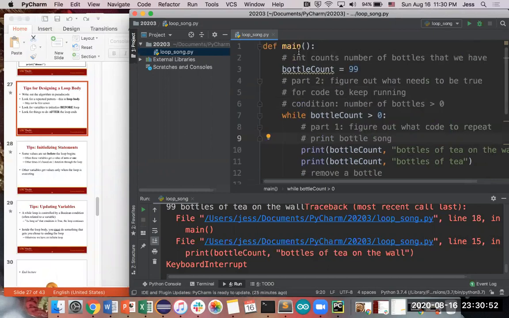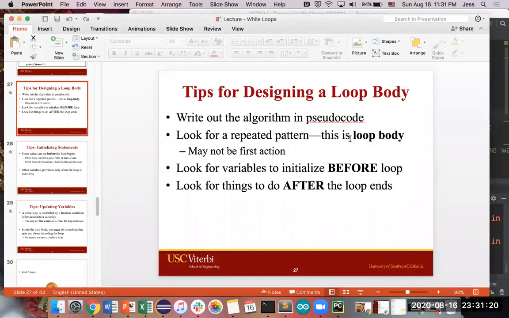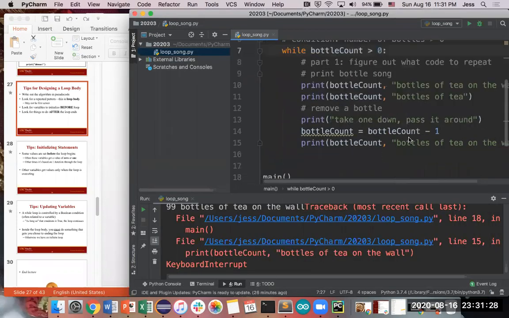And then there's part 2, which is figuring out what needs to be true to keep running, and also trying to figure out what variables you might need to form that condition. So we created this variable over here called bottle count. That's what we're using to track the number of bottles and also to be part of that condition that checks to see, hey, have we run out of bottles yet? So make sure you have the actions in your loop body, make sure you know what variables to initialize, and also make sure that if you're doing something after the loop, you know what that is.